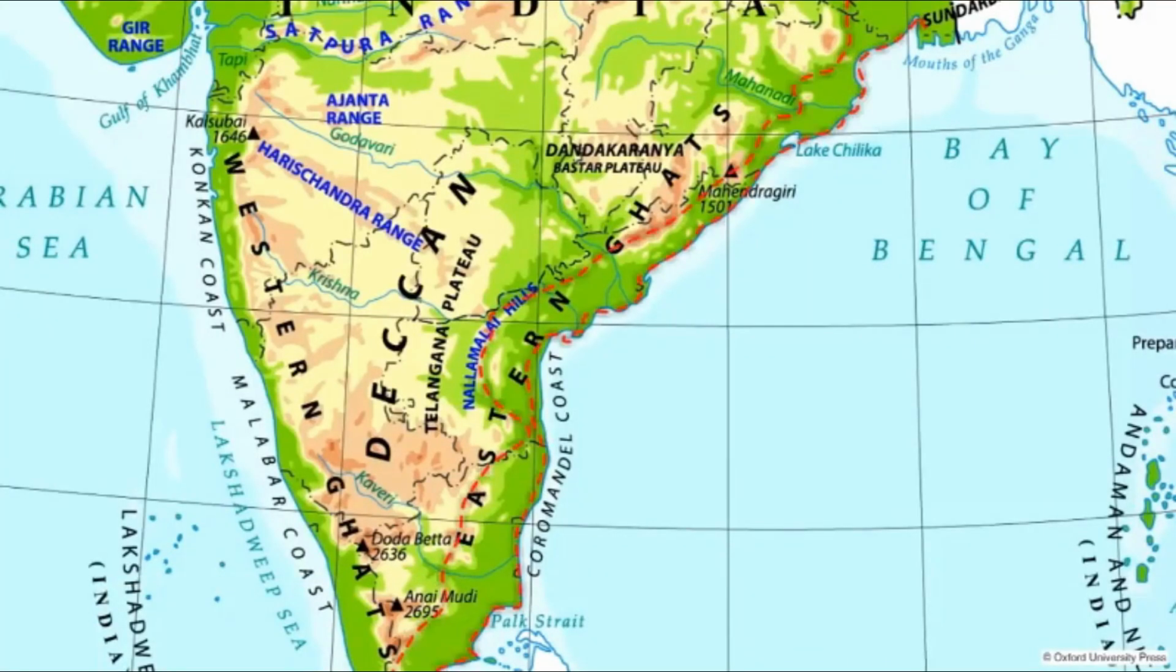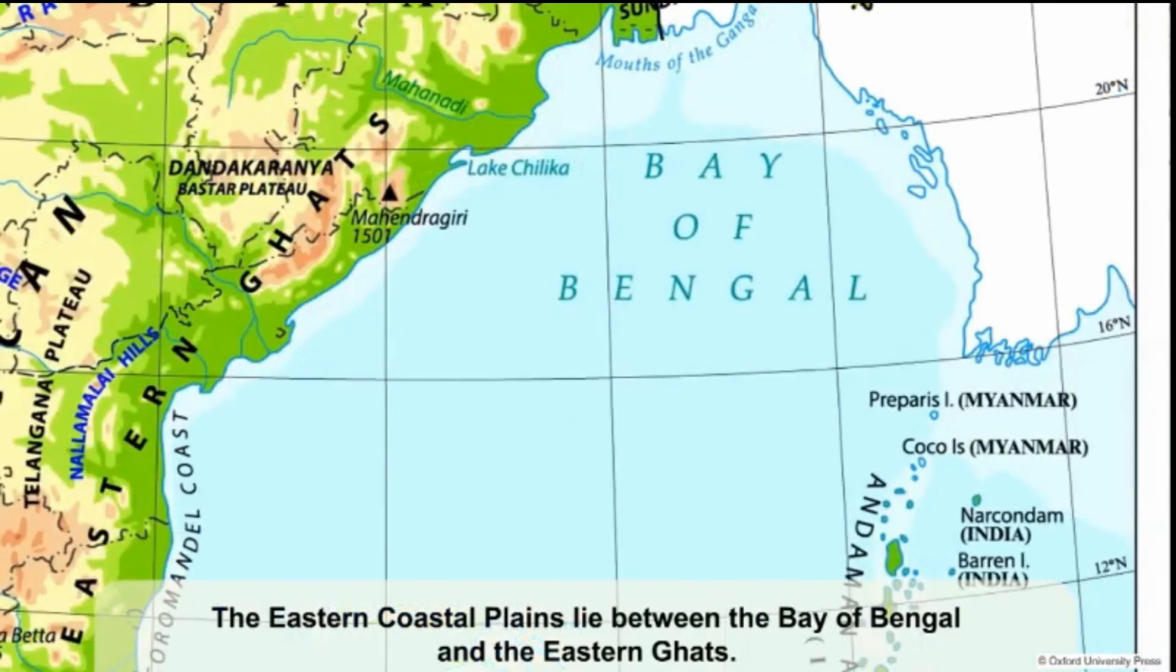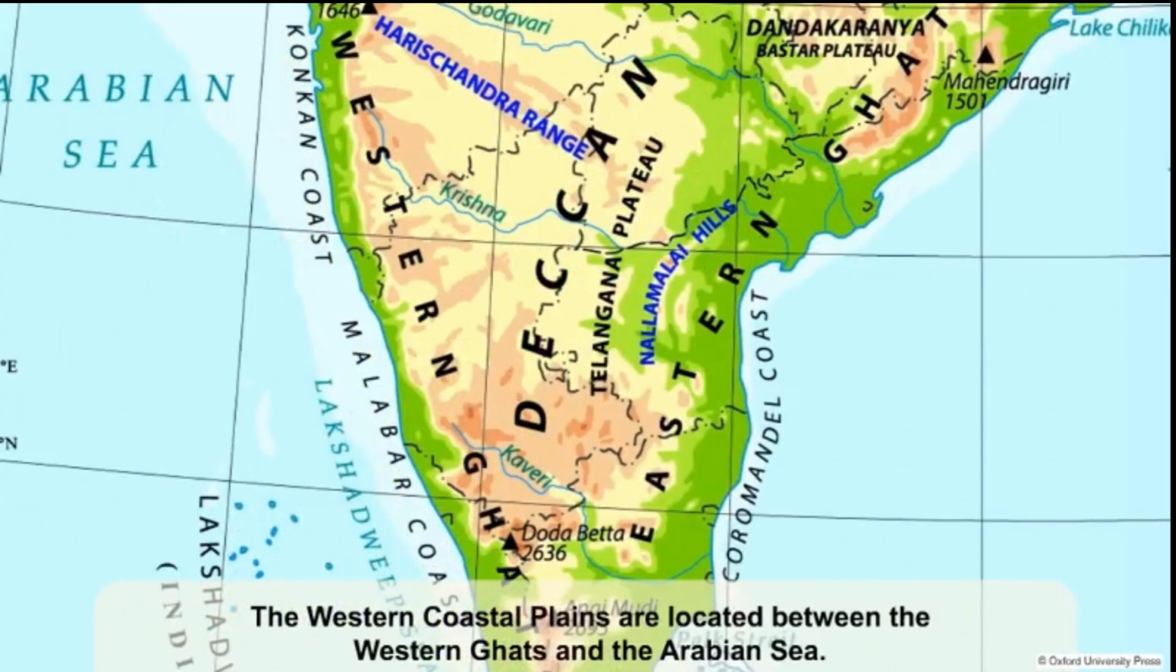The coastal plains surround the Peninsular Plateau on both sides. The eastern coastal plains are located between the Eastern Ghats and the Bay of Bengal. The western coastal plains are located between the Western Ghats and the Arabian Sea.